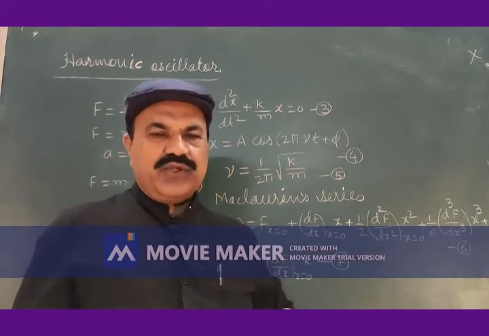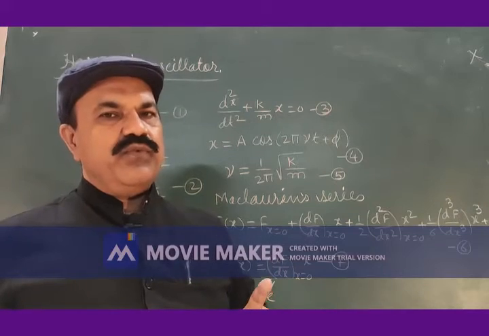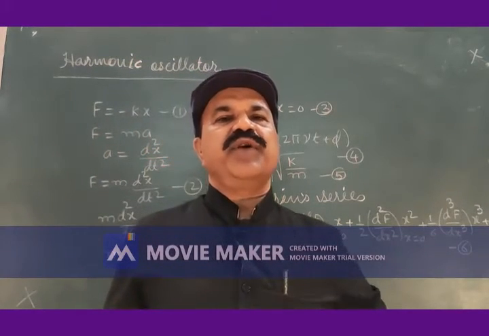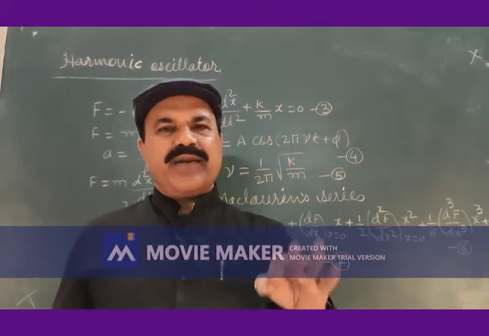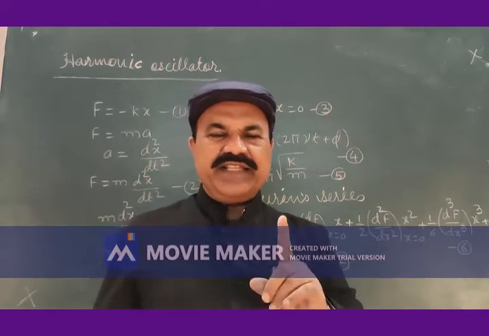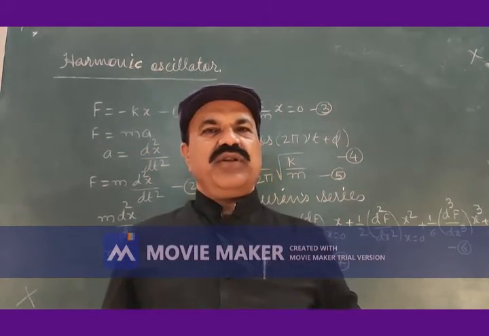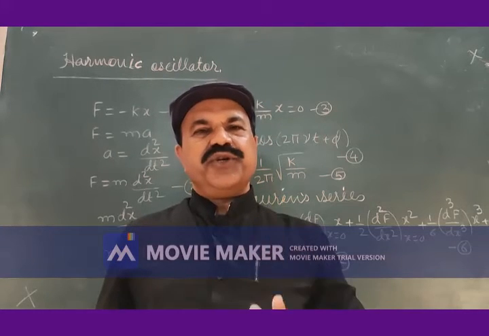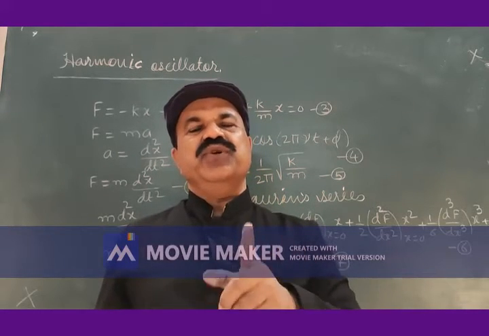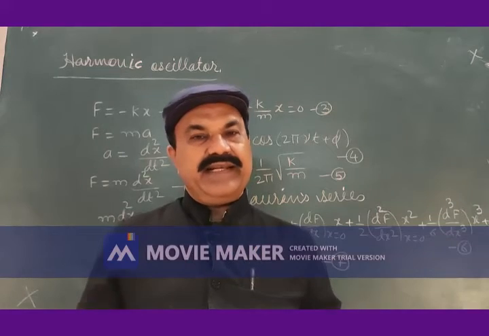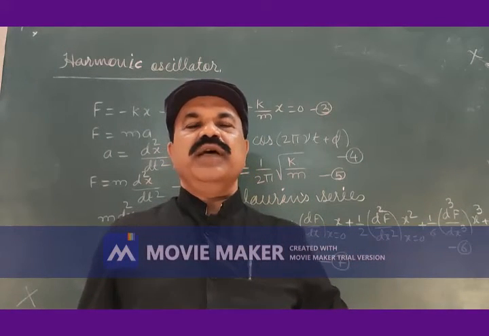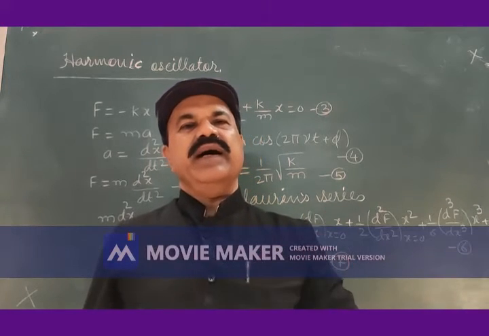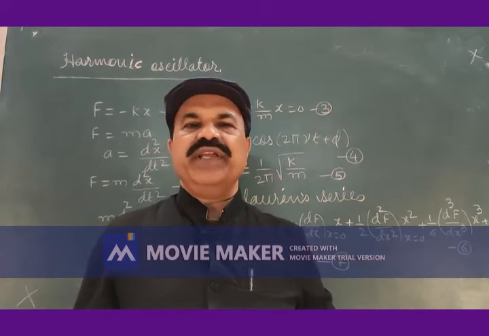So if simple harmonic motion is to be produced by a harmonic oscillator, the displacement should be very small, so that the restoring force is reduced to Hooke's law, and that way we can get simple harmonic motion produced by the harmonic oscillator.